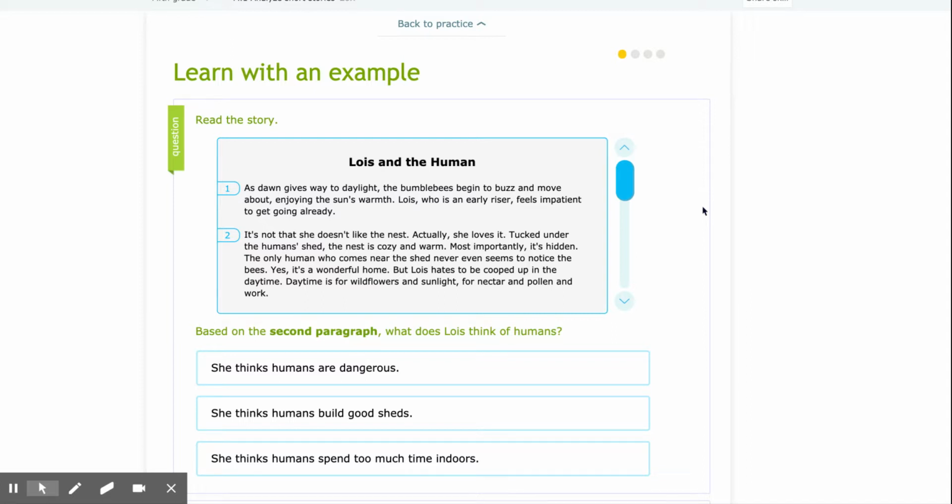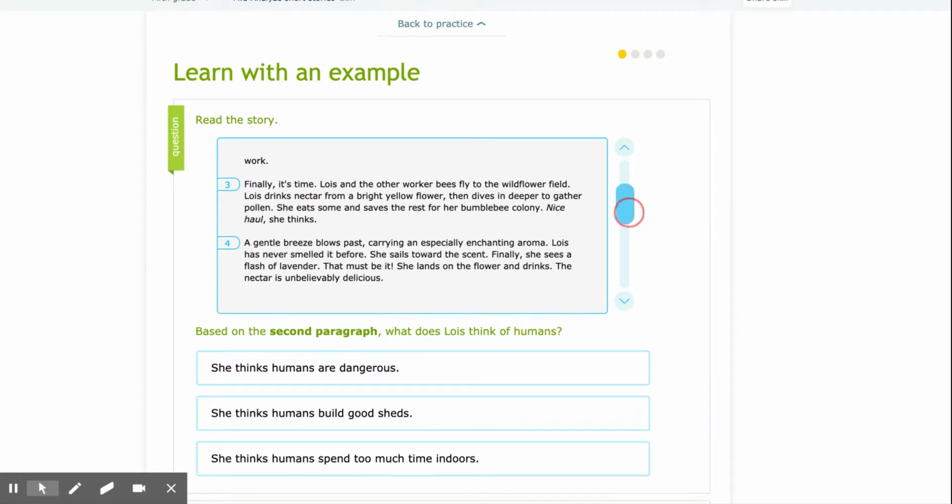It's not that she doesn't like the nest. Actually, she loves it. Tucked under the human's shed, the nest is cozy and warm. Most importantly, it's hidden. The only human who comes near the shed never even seems to notice the bees. Yes, it's a wonderful home. But Lois hates to be cooped up in the daytime. Daytime is for wildflowers and sunlight, for nectar and pollen and work.